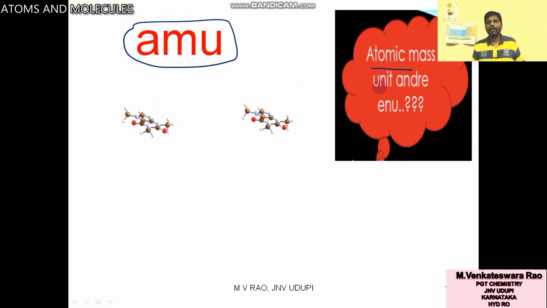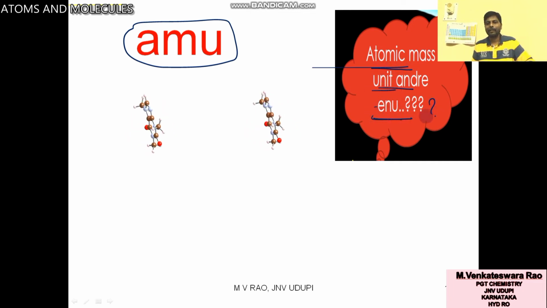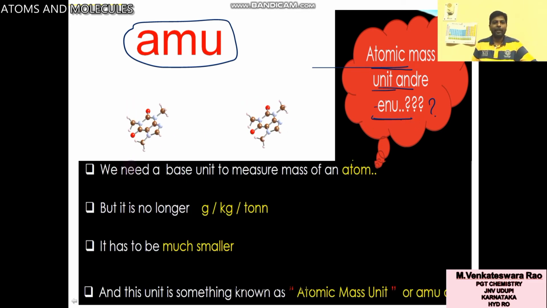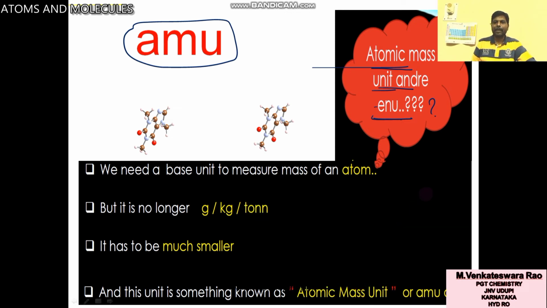Atomic mass unit. What is the meaning of atomic mass unit? AMU. We need a base unit to measure the mass of an atom, because the radius of an atom is measured using nanometers. Like that, we need a base unit like gram or kilogram to measure the mass of an atom. That base unit is the atomic mass unit.